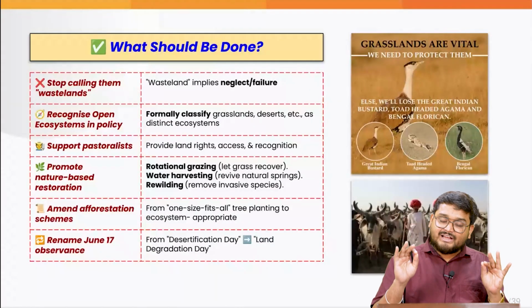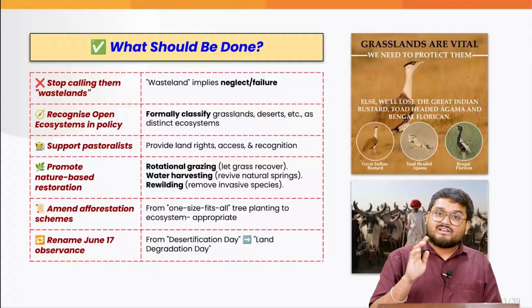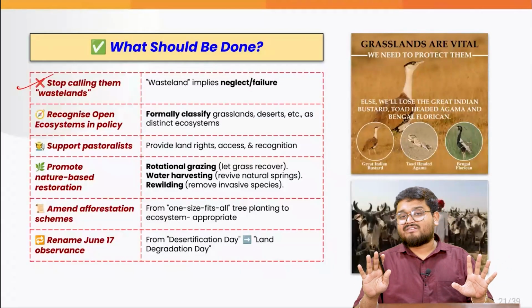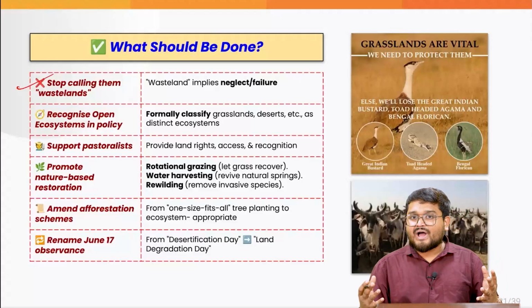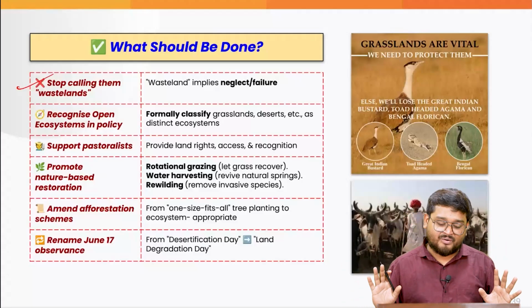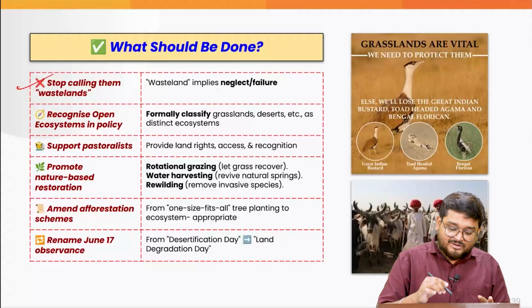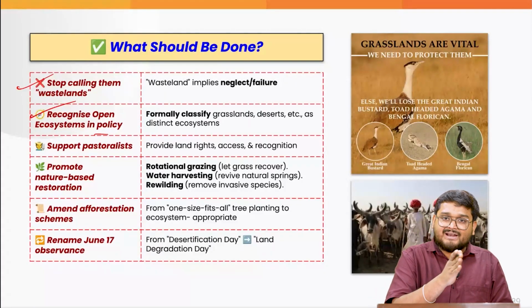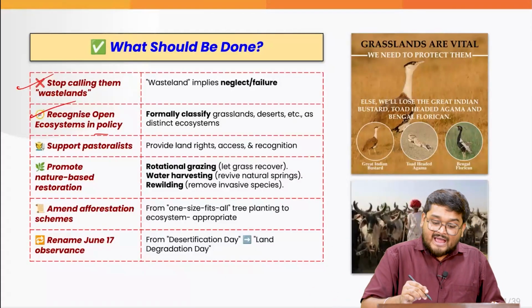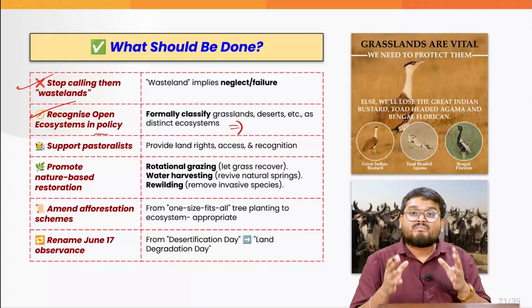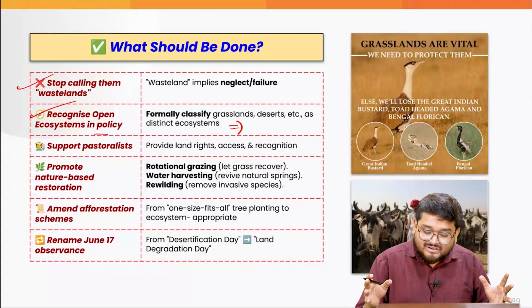That is why this article is talking about what should be done. Firstly, we should stop calling them wastelands. So the first problem in our lives is to actually realize what we are doing wrong. Second, we have to recognize open ecosystems in policy. We have to legally classify them as grasslands, as deserts, and we have to give them proper protection status. Right?